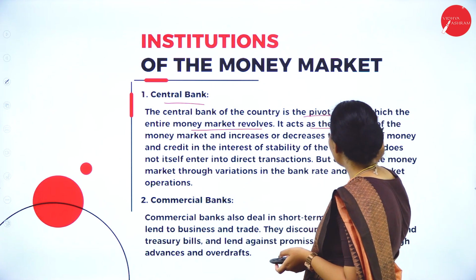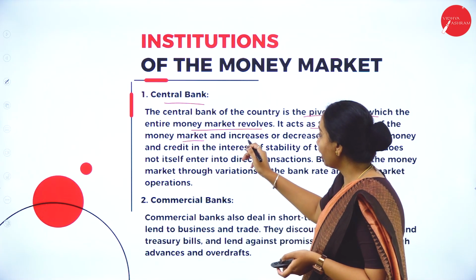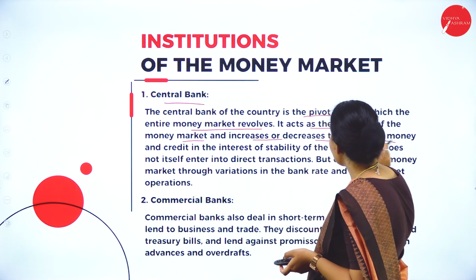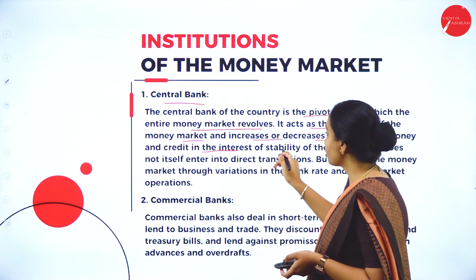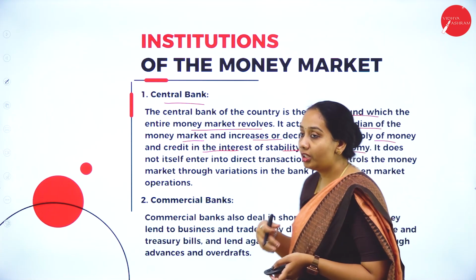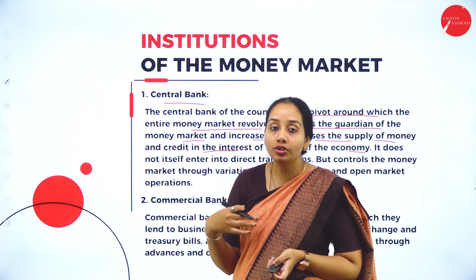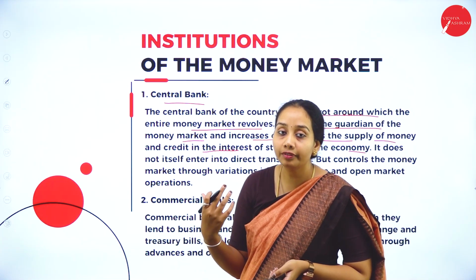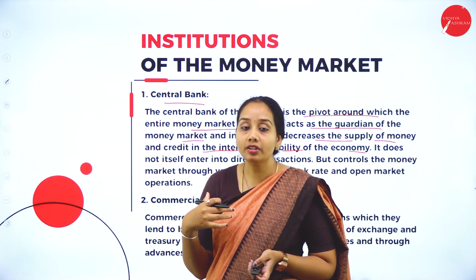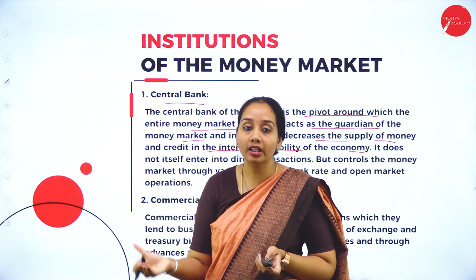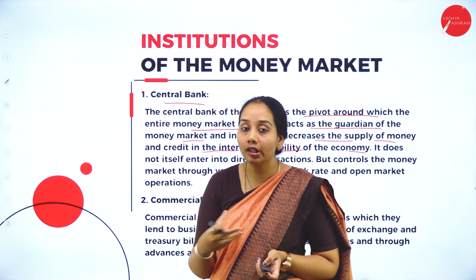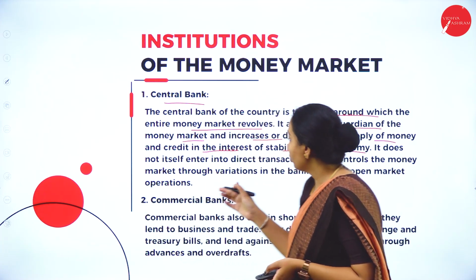It acts as a guardian of the money market and increases or decreases the supply of money and credit in the interest of stability of the economy. So as I have told, RBI is one regulatory apex body which usually takes care of all kinds of money market instruments, and it also tries to analyze the increase or decrease of the prices in a particular market.